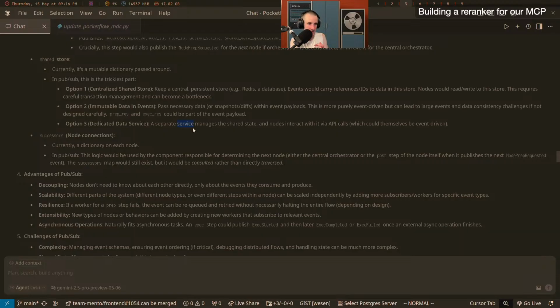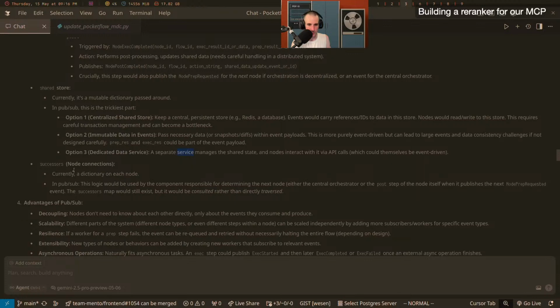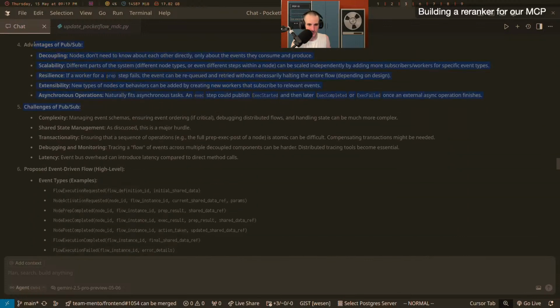So it can also manage priorities, can say, oh, maybe there's a rate limit, so please wait until later. And that's something we can bubble down to the user. We can say, we're overloaded, please try again later, that kind of stuff. And then we do have the successors, which is basically the graph of what node goes to what. This is the stuff that I was talking about. Resilience is being able to requeue. Scalability, we can do many. Depending on who you are, it's a pro or a con.